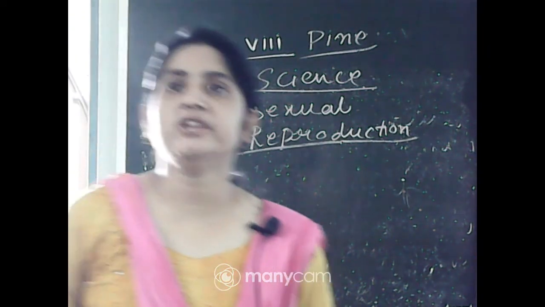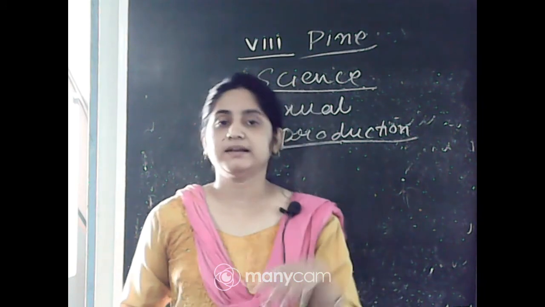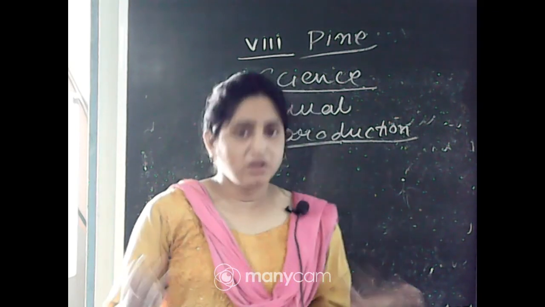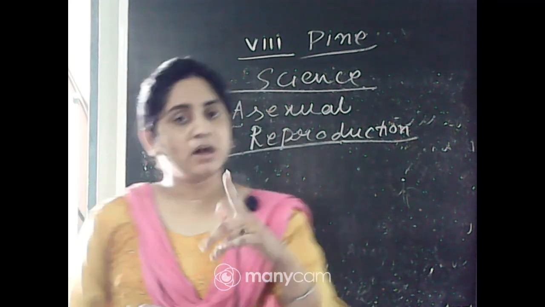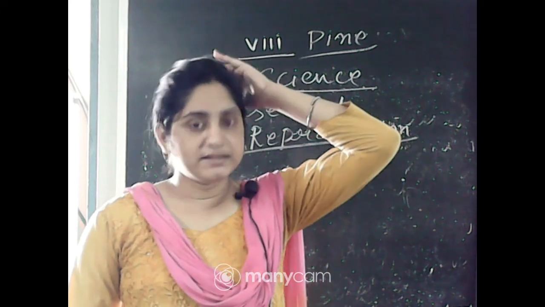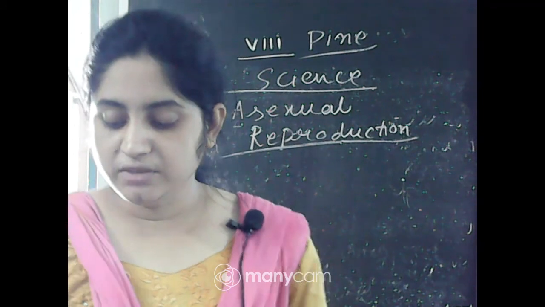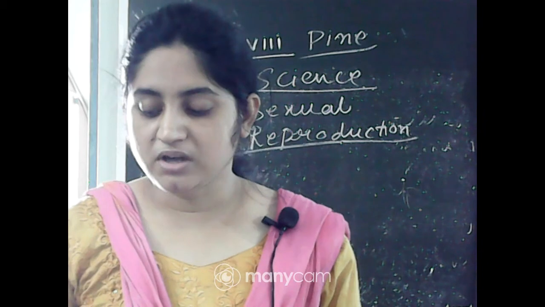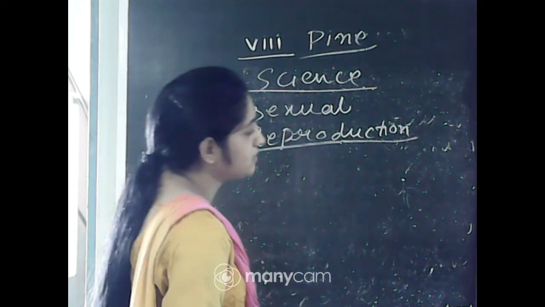So there is no need of any male partner or female partner, only one single parent. Sometimes you cannot even identify which one is male and which one is female. You cannot say which amoeba is male or which hydra is female, so never say that. Only one parent is involved in asexual reproduction. In the hydra, new individuals develop as outgrowths from a single parent. The type of reproduction in which only a single parent is involved is called asexual reproduction. So what is asexual reproduction?